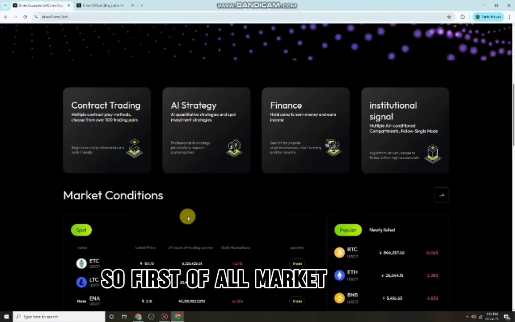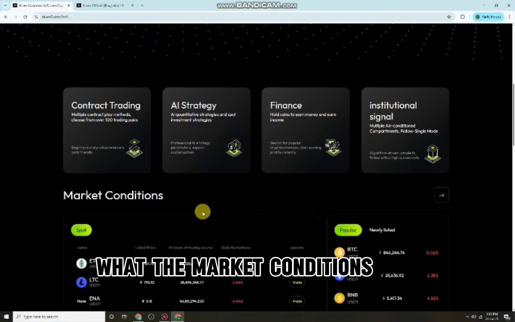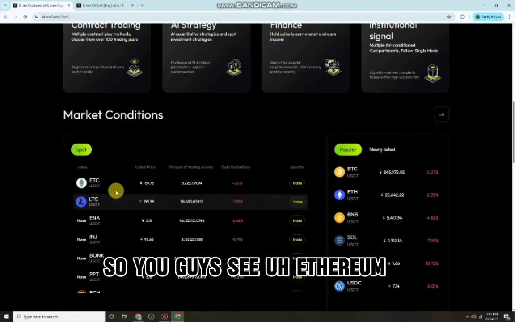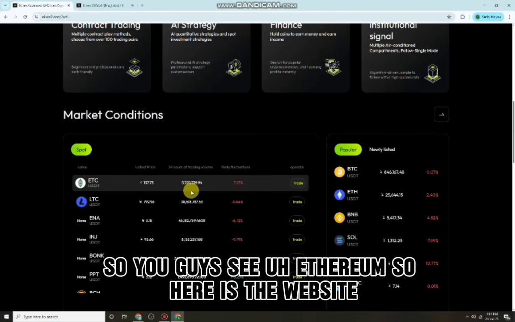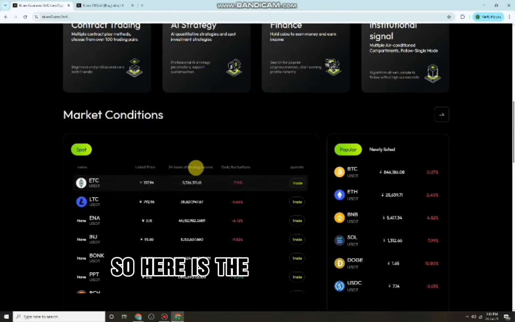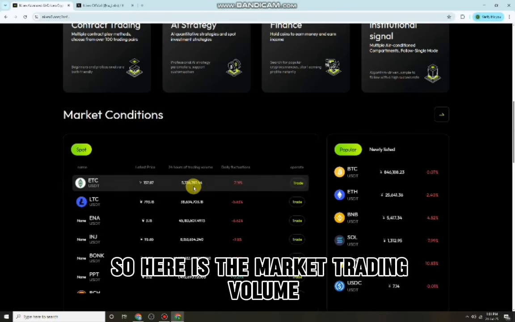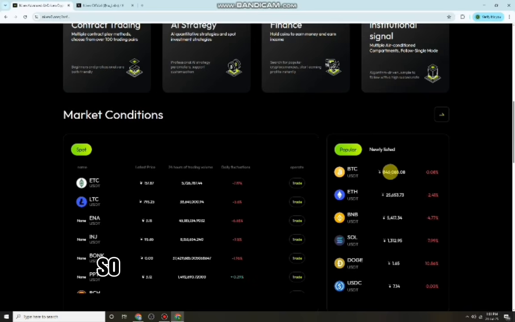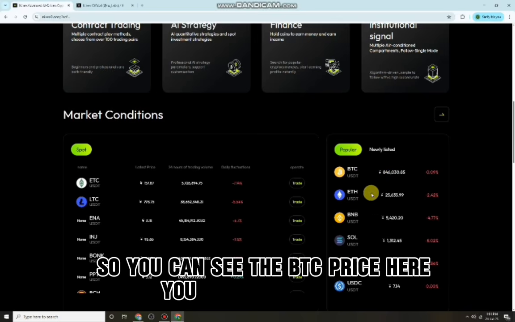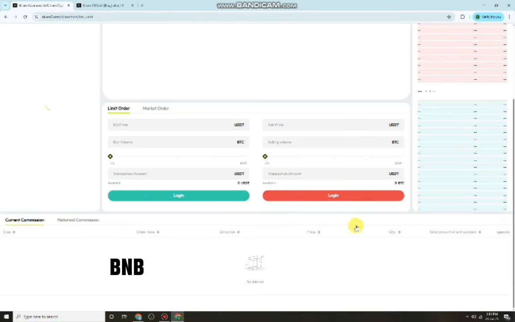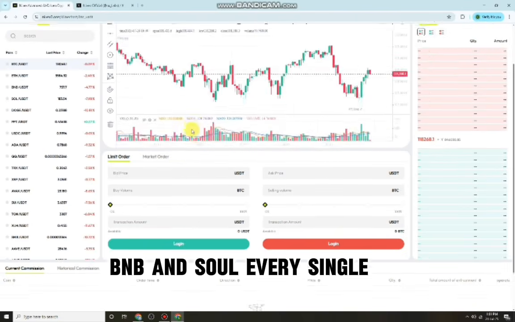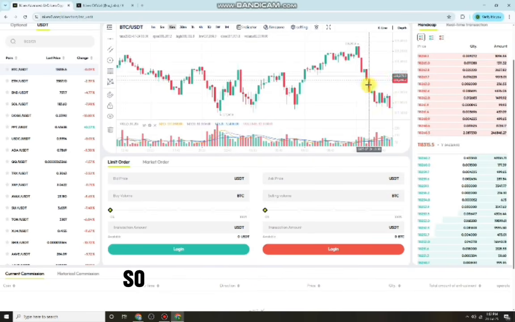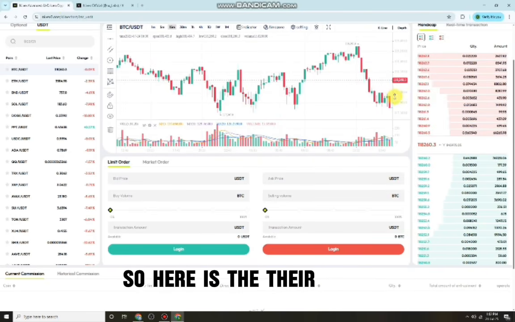First of all, market conditions. What are the market conditions right now on Nevex exchange? You can see Ethereum. Here is the website, and here is the market trading volume. You can see BTC, Ethereum, and you can see the BTC price here. You can see Ethereum, BNB and Sol. Every single one you can see here, starting with BTC.